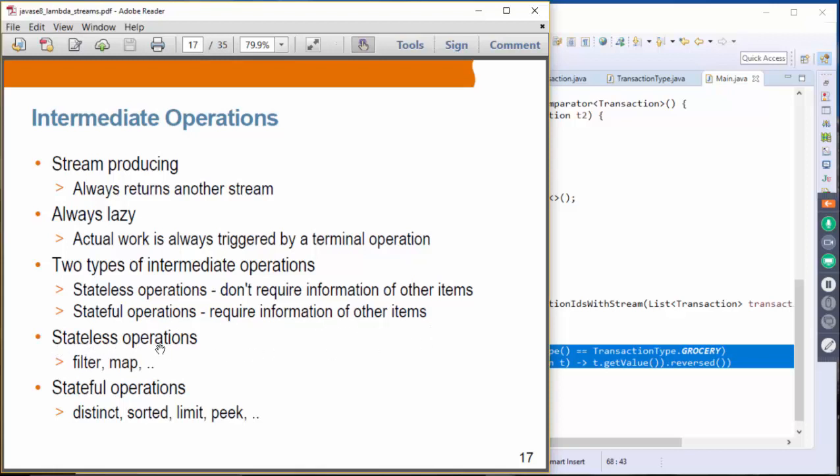So examples of stateless operations include filter or map, because these operations do not depend upon the state of other items. However, examples of stateful operations such as distinct, sorted, limit, and peek, depend on the state of the other items, right? For example, a distinct operation has to know that a particular item is in fact distinct compared to other items in the list, in the stream. And sorted, again, it should know the order of the item compared to others and things like that.